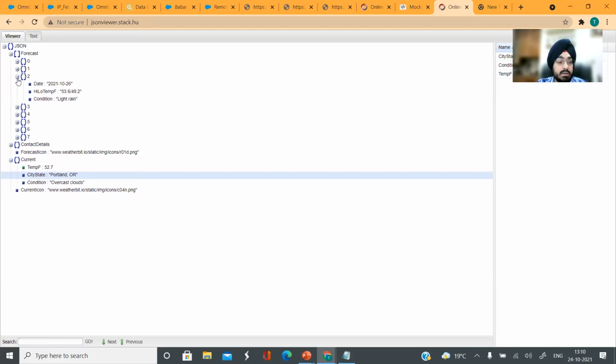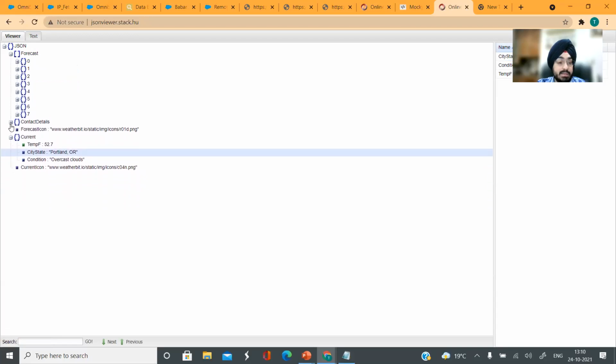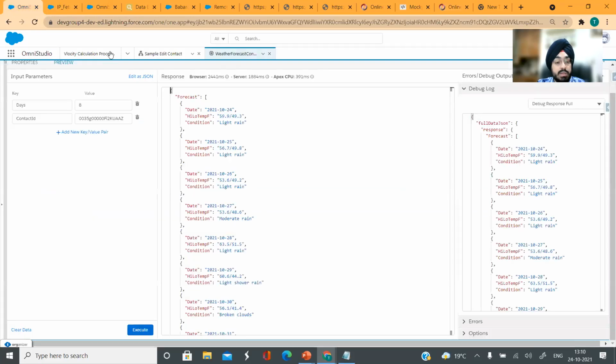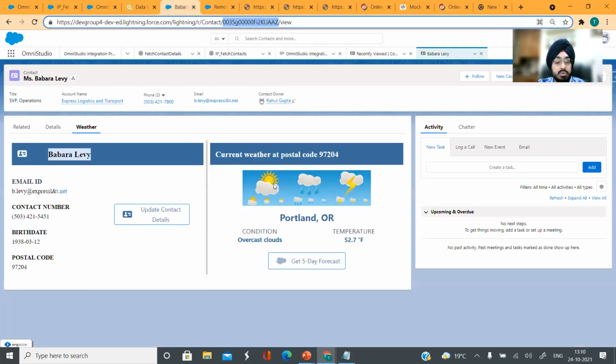So all in all, that's what I was expecting, and I am getting it here. I'm getting all my contact details, postal code, email, anything that is basically stored on the contact, the current weather, and the forecast for 8 days. And then this is how it gets mapped to individual things.